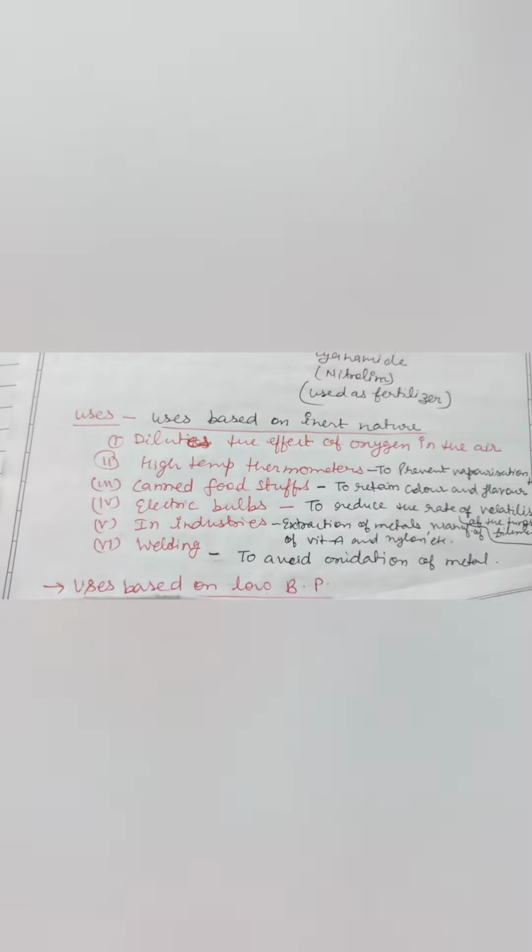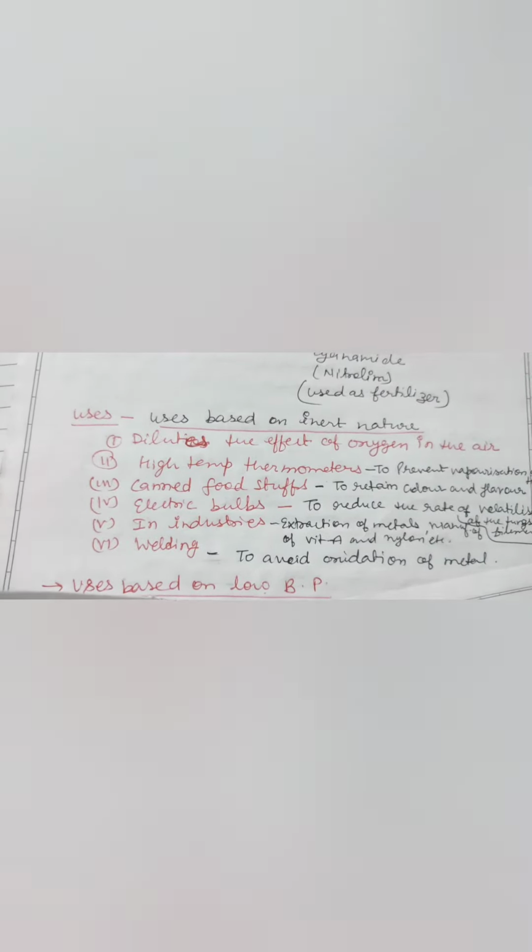In electric bulbs, it reduces the rate of oxidation of the tungsten wire or filament. In industries, for extraction of metals, manufacture of vitamin A and nylon, etc. In welding, it avoids the oxidation of metals.